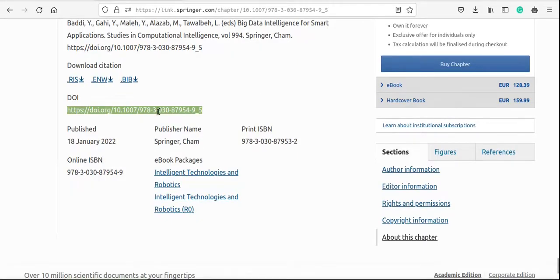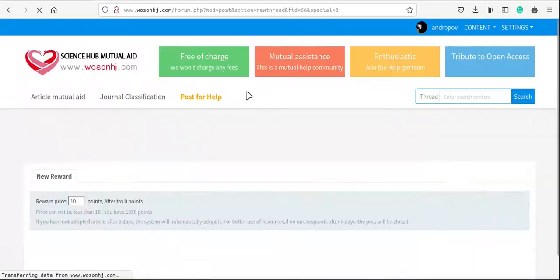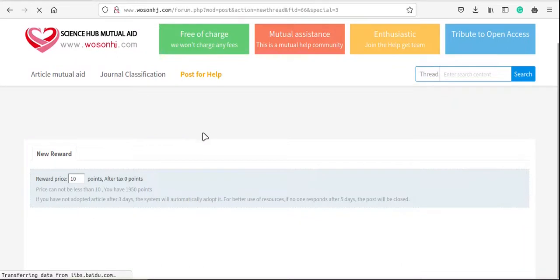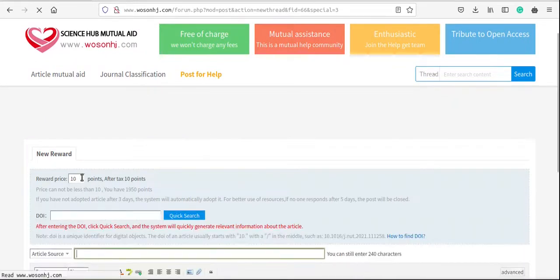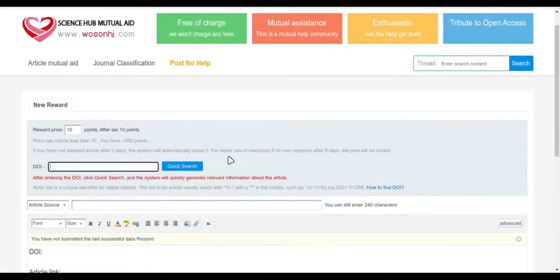I want this paper, I have the DOI, I'll simply copy it. I'll go to post for help, I'll click on this post for help button. This is something called reward price, as you can see. This is essentially what happens: if I post this request for help, the person who provides the paper, who uploads the manuscript for me, will be awarded a reward of 10 points. That's all. This has nothing to do with monetary transactions or anything, right? It's just a system that is followed here.